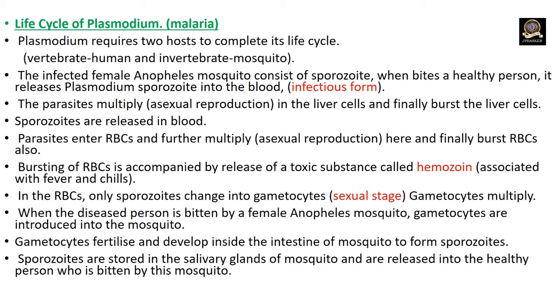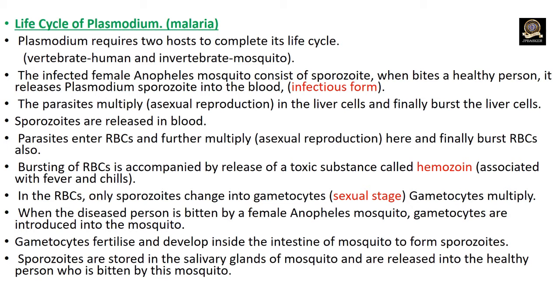These parasites multiply in the liver cells and finally burst the liver cells, and the parasites are released into the blood. These parasites enter RBCs and multiply further, and finally burst the RBCs also.